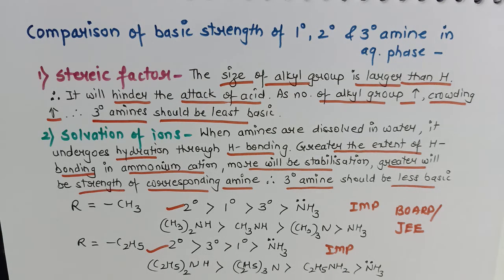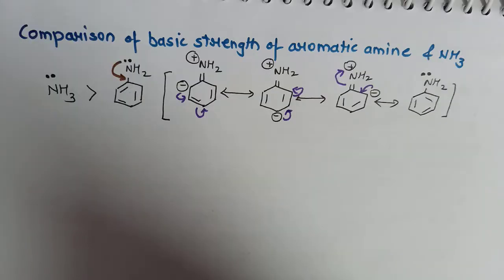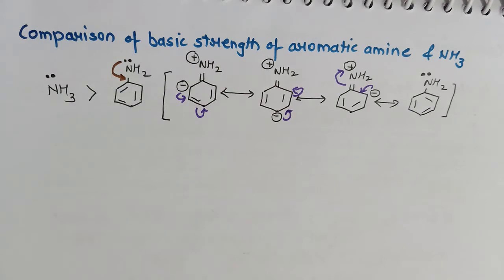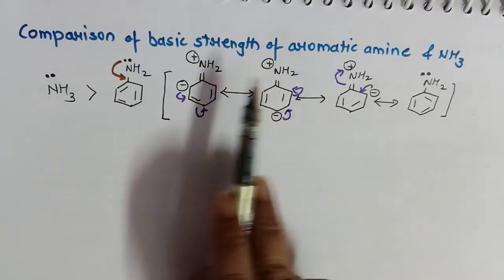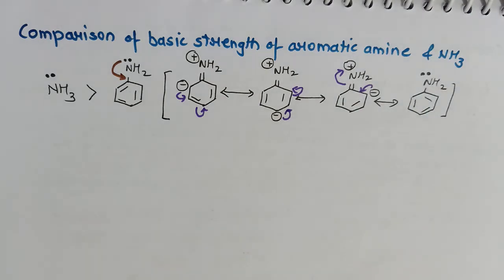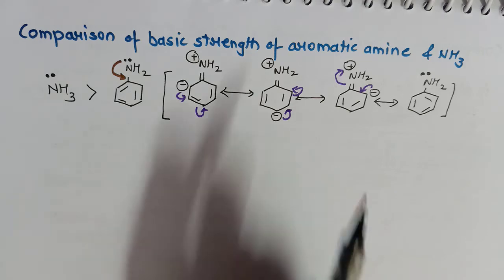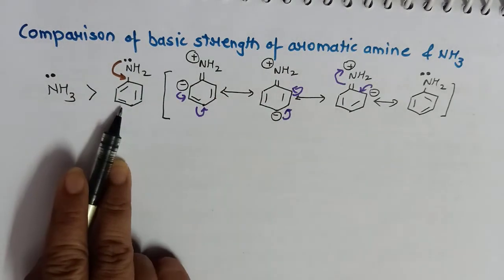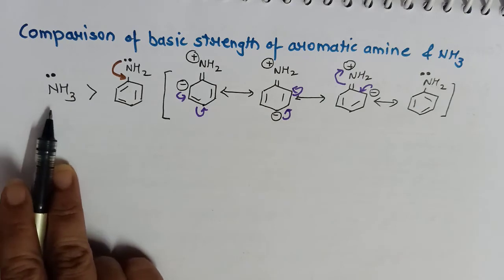But we have studied aromatic amines also. So now we'll be discussing the basic strength comparison between aromatic amines and ammonia. When we compare the basic strength of aromatic amines such as aniline with that of ammonia, we find a completely reverse trend. We have seen that aliphatic amines are more basic than ammonia, but aromatic amines are less basic as compared to ammonia.